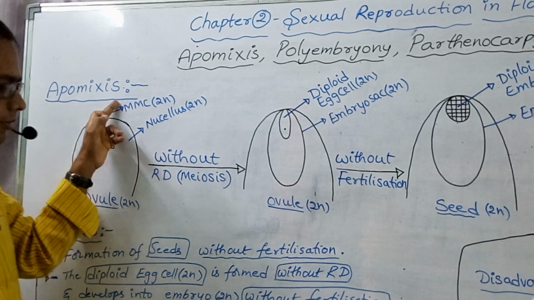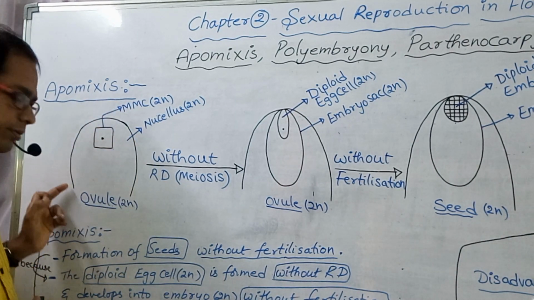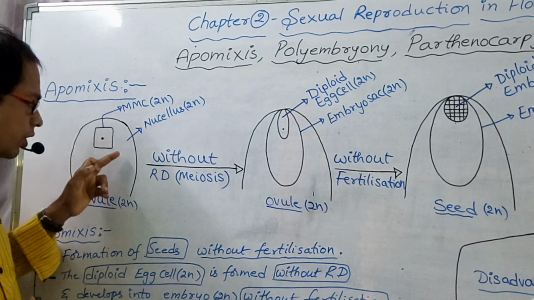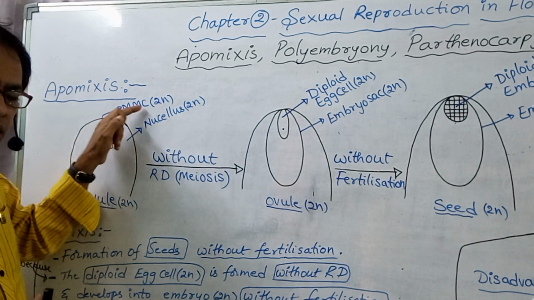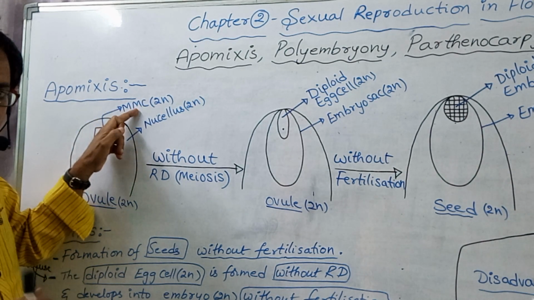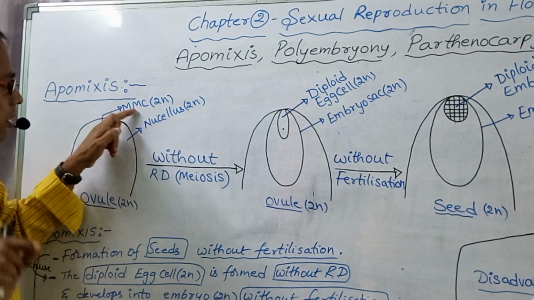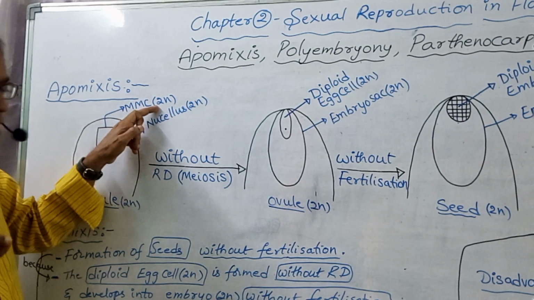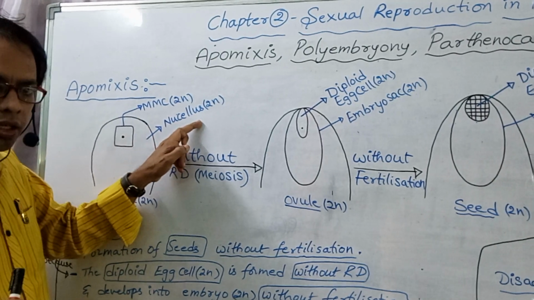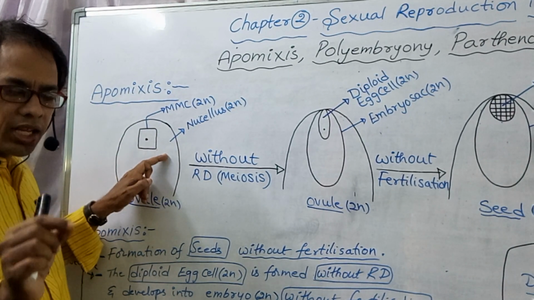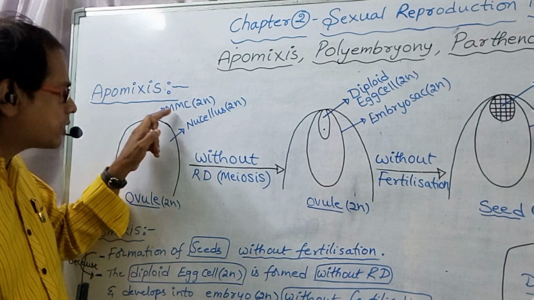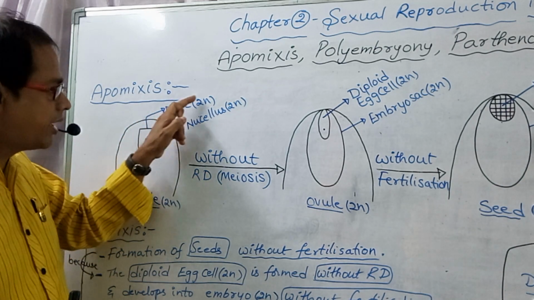Apomixis. This is the ovule. One of the nuclear cells converts into megaspore mother cell. MMC means megaspore mother cell. Ploidy is 2n. As nucleus is 2n, one of the nuclear cells is converted into megaspore mother cell, which is diploid in nature.